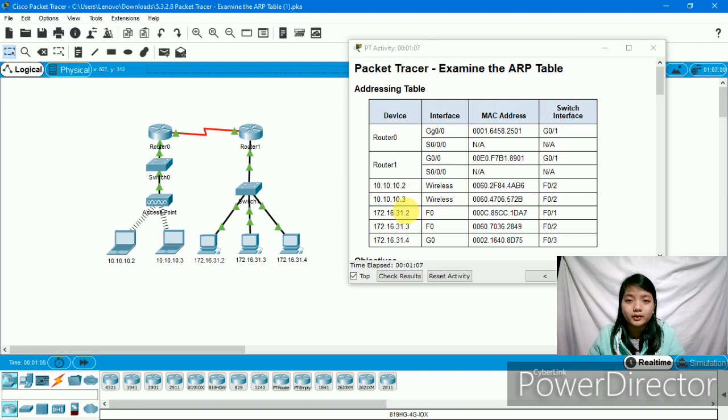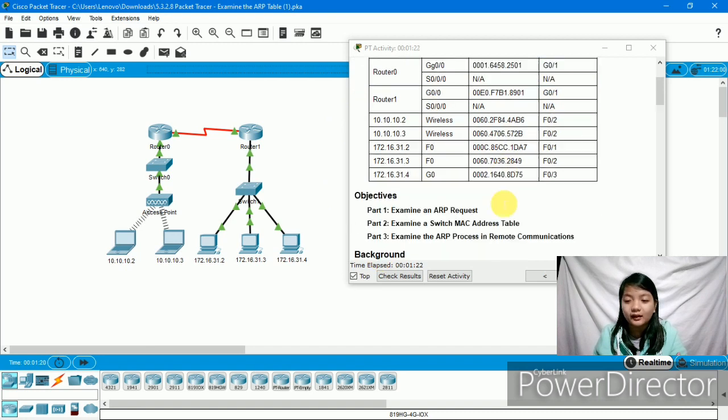This Packet Tracer activity belongs to chapter 5. The first thing we will see here is the addressing table. It has the device, interface, MAC address, and switch interface, and it has data here.